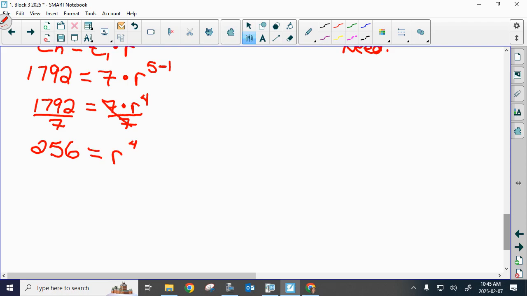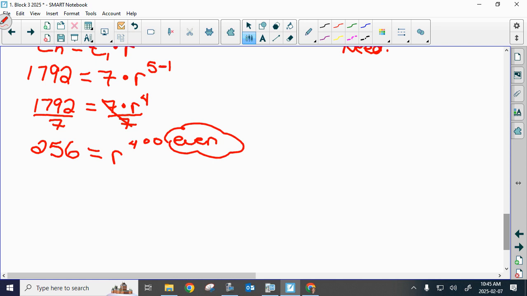Is that right? Okay. Now what did we talk about in terms of even exponents? Do you guys remember we had a conversation about even exponents? When I'm going to solve for R, what do we need to remember when we have an even exponent? What do we got? It could be positive or negative.